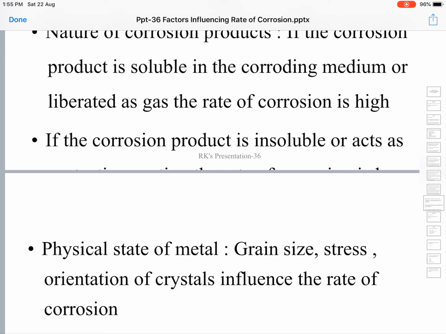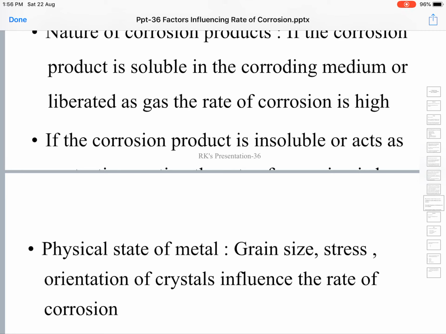The physical state of the metal. The fundamental aspect we have discussed is that corrosion is a surface phenomenon. Whatever factor increases the area of the metal particle or metal object makes it more exposed to the environment, and the rate of corrosion will be faster.